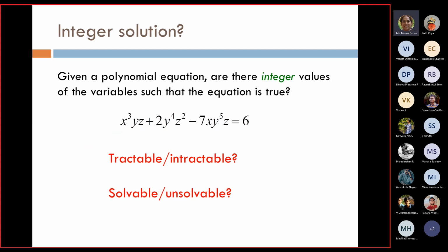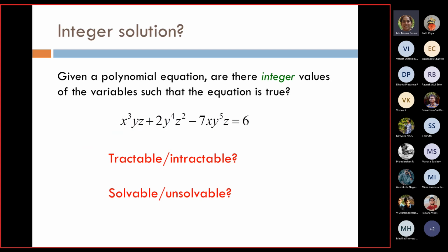It is a little complicated, because it involves powers of x, y and z, but you are able to verify whether this solution is correct or not. If you are able to find that out in polynomial time, then you say that it's an NP problem.